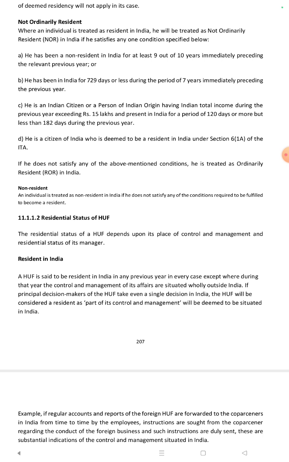He is an Indian citizen or a person of Indian origin having Indian total income during the previous year exceeding 15 lakhs and present in India for a period of 120 days or more but less than 182 days during the previous year. He is a citizen of India who is deemed to be a resident in India under section 6(1)(a) of the ITA. If he does not satisfy any of the above mentioned conditions, he is treated as ordinary resident.